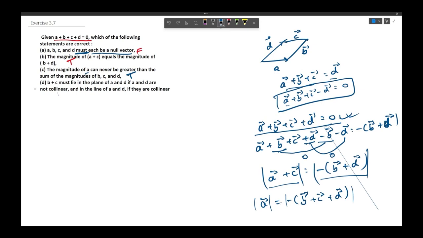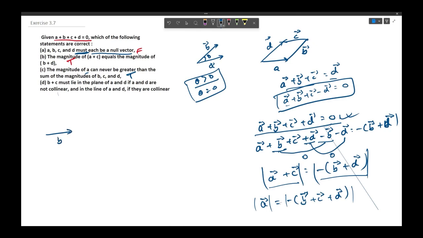The next question says that B plus C must lie in the plane of A and D if A and D are non-collinear. Non-collinear vectors are vectors having some finite angle between them. Let us assume this is vector A and this is vector B and this is angle theta. If theta is greater than 0, then they are non-collinear vectors. But if theta is equal to 0, then they both have the same direction and are said to be a collinear set of vectors. So the condition says that B plus C must lie in the plane of A and D. Let us pictorially represent this relation.